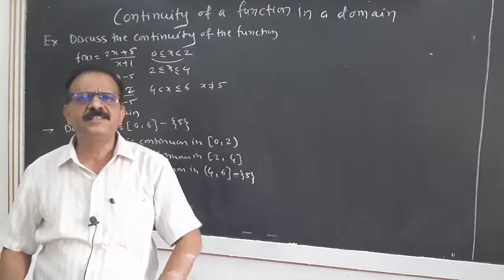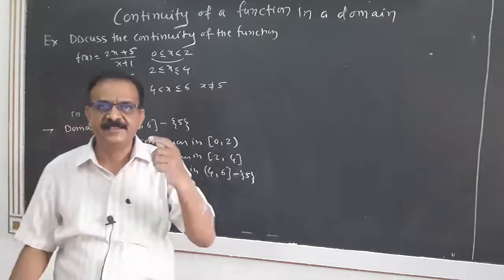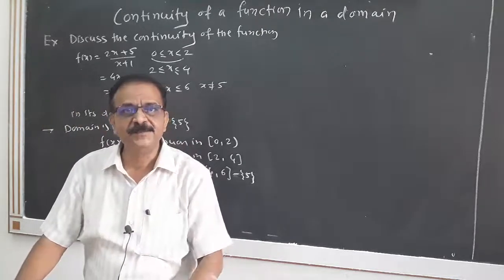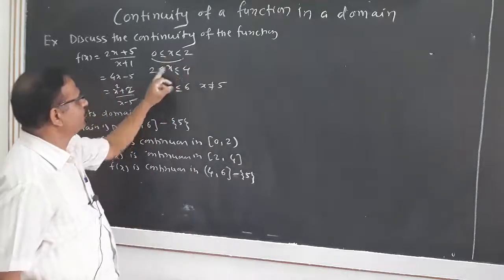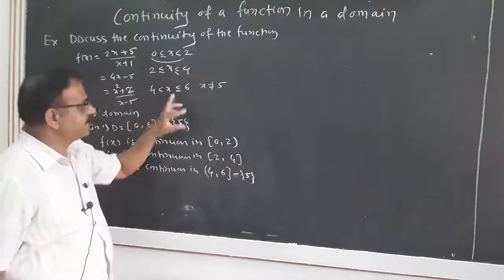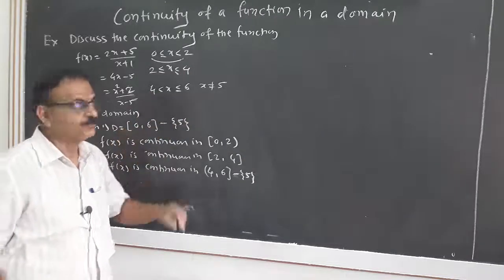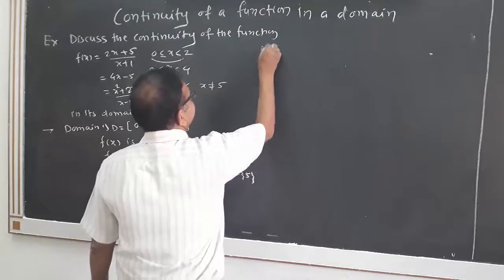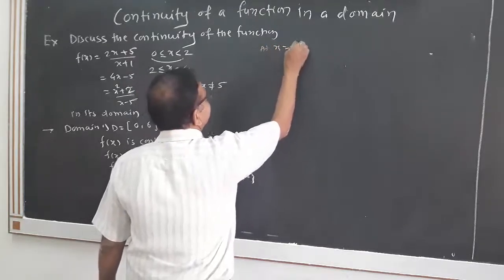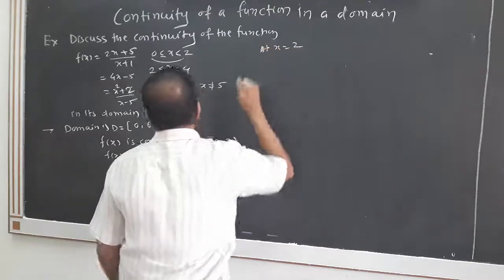Now we have to check the continuity only at the points where there is a break of the interval. Here the breaks of the interval are at point 2 and at point 4. Then we shall check the continuity at x equal to 2 and x equal to 4. At x equal to 2, we have to check the continuity.